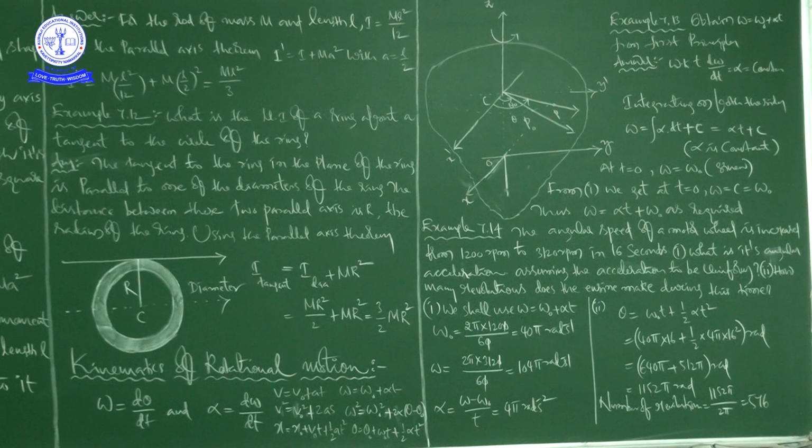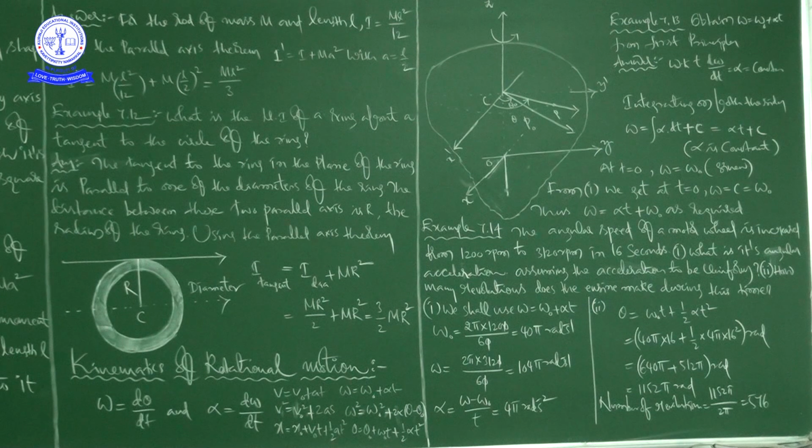In case of rotational motion, we have angular velocity omega, and the angular acceleration is alpha, and you can write omega is equal to d theta by dt, and alpha is equal to d omega by dt. If we compare this to translational motion, there v is equal to ds by dt, that is, velocity is the rate of change of displacement, and acceleration is dv by dt, the rate of change of velocity. So this is the analogy between translatory motion and rotational motion.